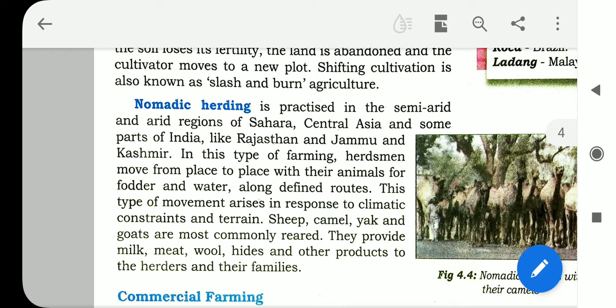So from that animal they are taking out the milk. These are brought to the markets for money. So they are doing business from this type of animals. Sheep, camel, yak, and goats are most commonly reared, and from those animals they provide milk, meat, wool, hides. Hides means the skin of the animals, and other products to the herders and their families.